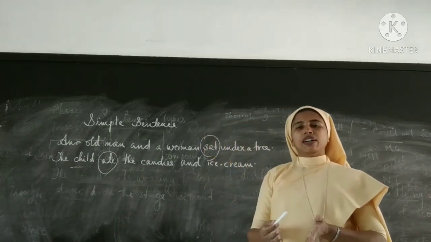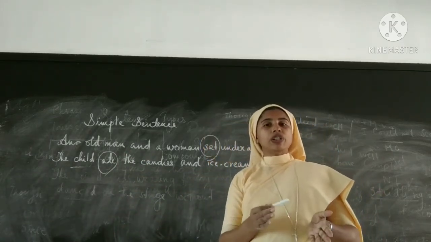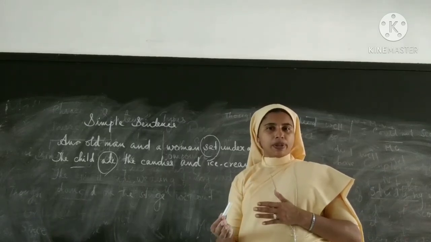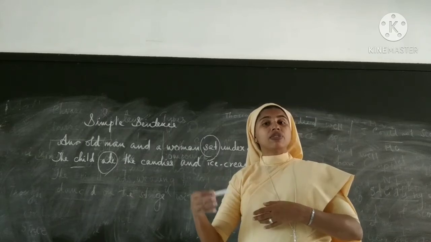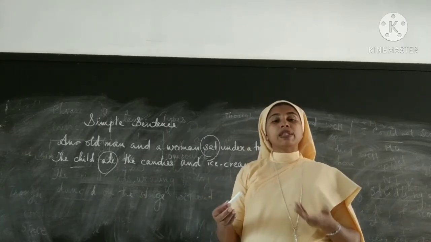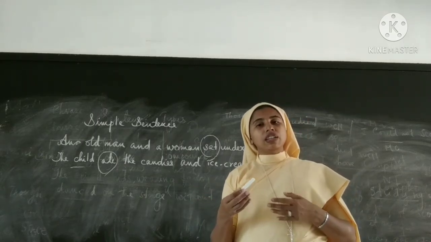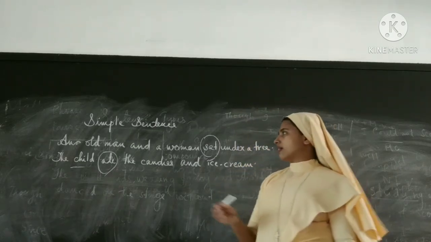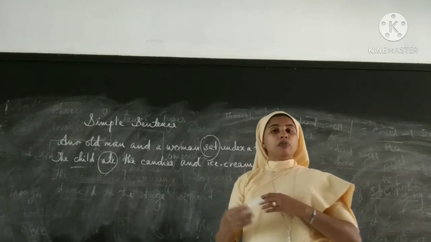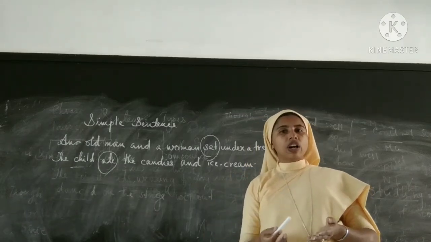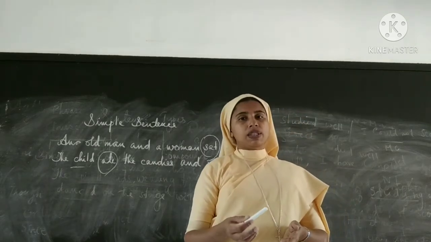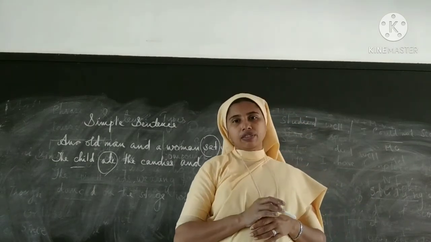Okay, so length does not determine the sentence type. Even if it is a very long sentence, it can be a simple sentence if there is only one finite verb. And also if there is more than one subject, it can be a simple sentence if there is only one finite verb.